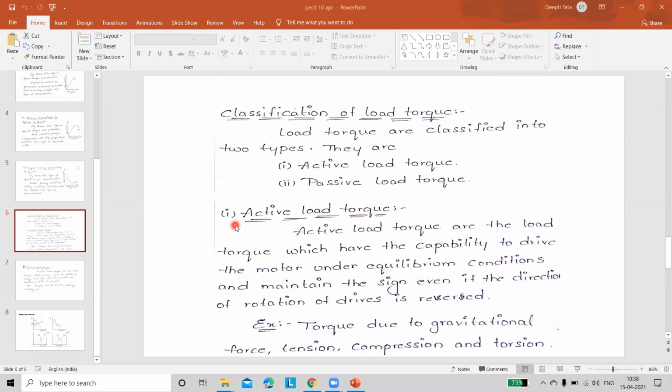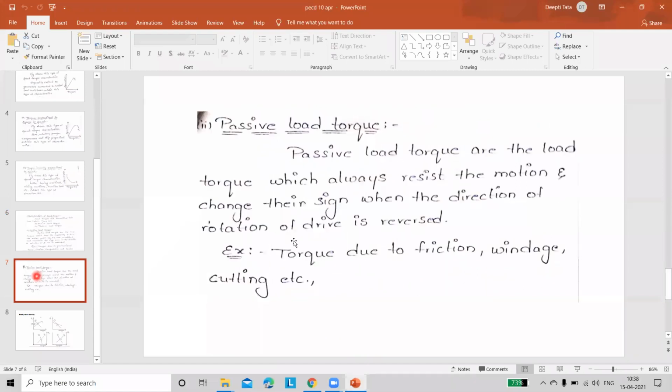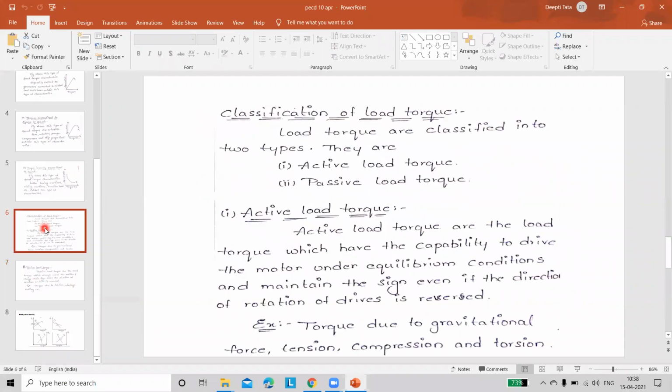Our drive is coupled to our DC motor. Whenever the drive speed is reversed but the motor is rotating at the same speed without a sign change, that comes under active load. And whenever the drive rotation is reversed, in this condition our motor speed is also going to be changed. That is nothing but passive load torque. So this is the main difference between the active load and passive load.